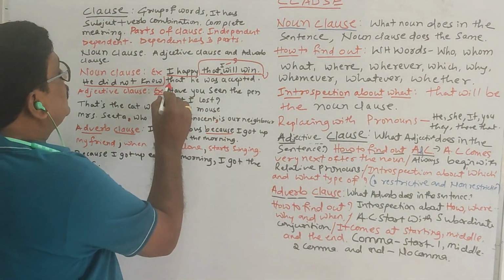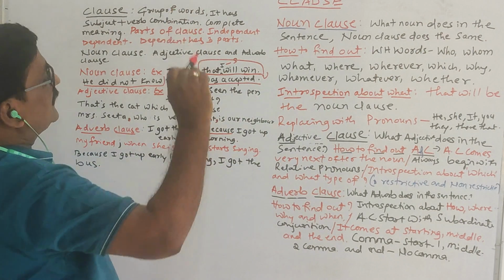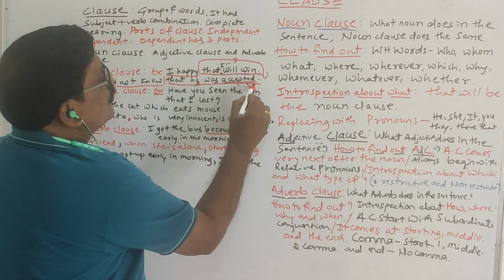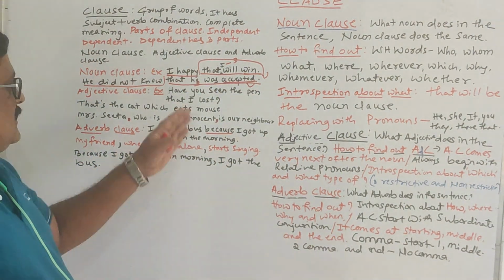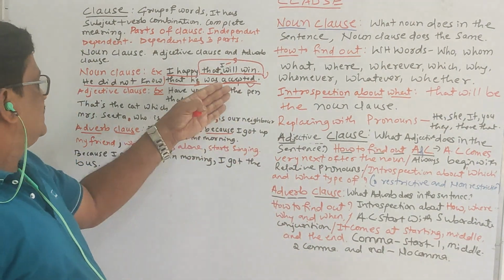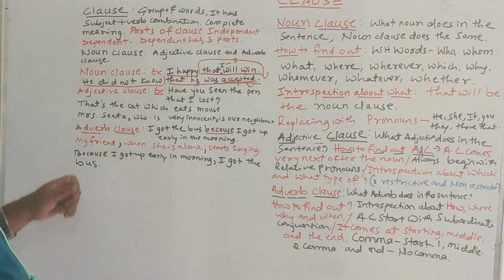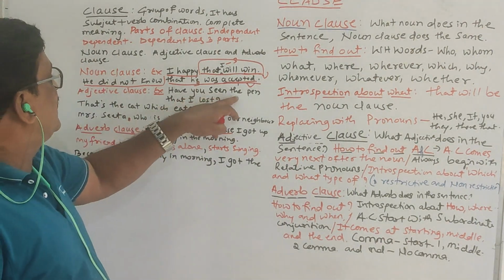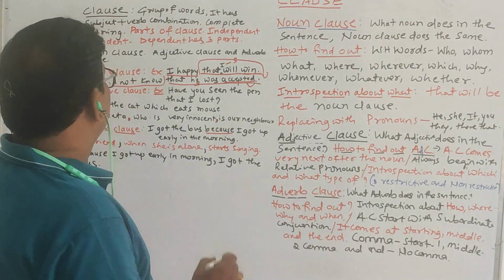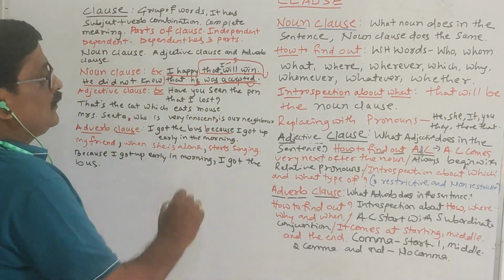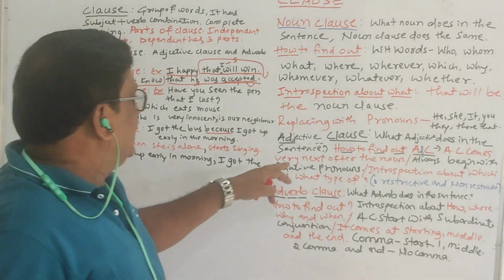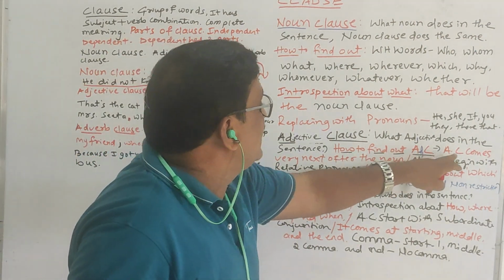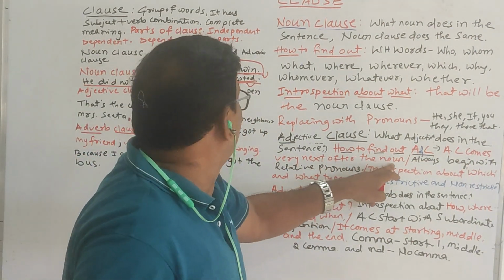So here he is a subject and accepted is a verb. So it also has a subject plus verb combination, and this is about the noun clause and adjective clause. Have you seen the pen that I have lost? Here, in the adjective clause, what does an adjective do in the sentence? How to find out? An adjective comes very next after the noun.